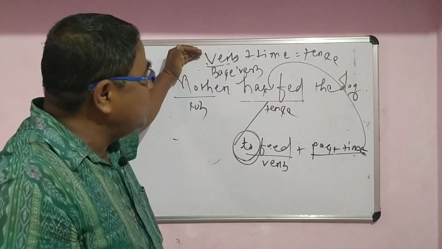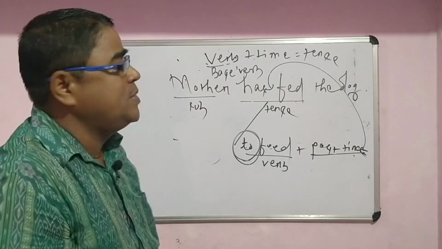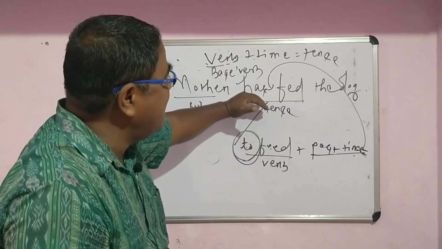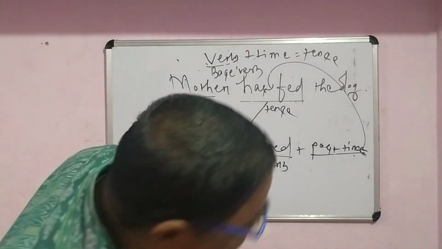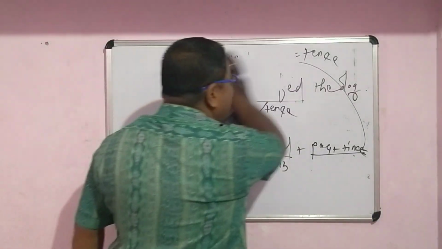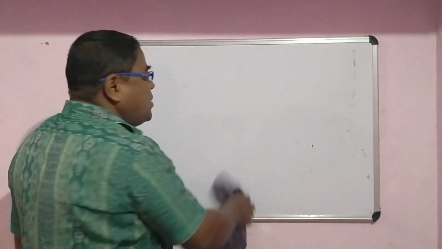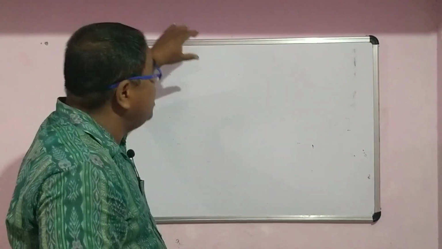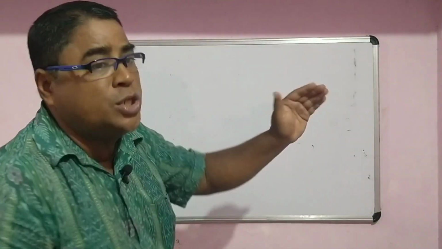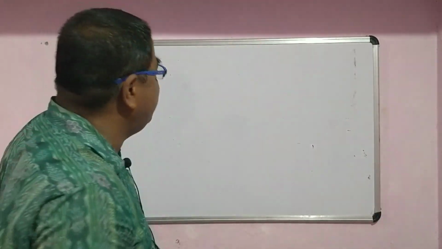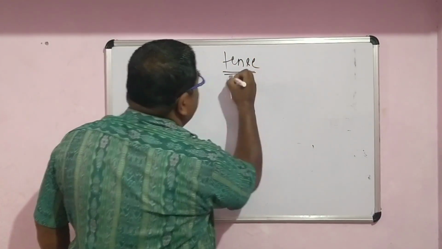Tense is a word that comes from the Latin term tempus. Tempus means time. That means a verb when mixed with time creates or produces your tense. This is all about your verb and tense. Remember that verb and tense are just like the two sides of a coin. If tense comes from the verb, the verb becomes non-existent without tense, and a tense has no meaning if there is no verb.